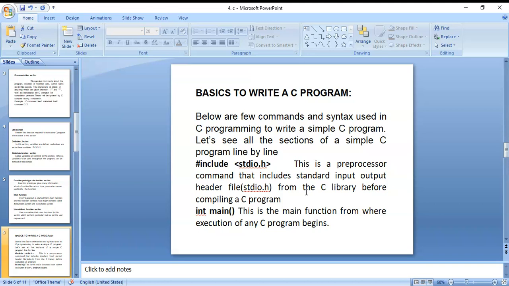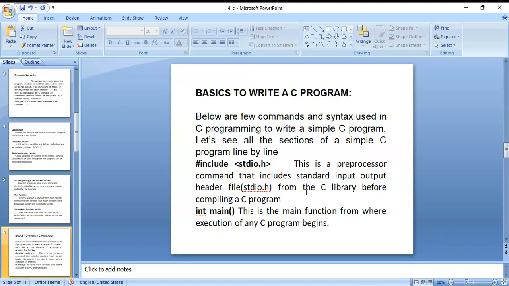That source code we cannot execute directly. Before execution, first we compile that source code. After compilation, the source code is converted into object code. The compiler converts the .c file into a .obj file. If there are errors, those errors are rectified by the user. Again compile that program, and then it creates an object file.